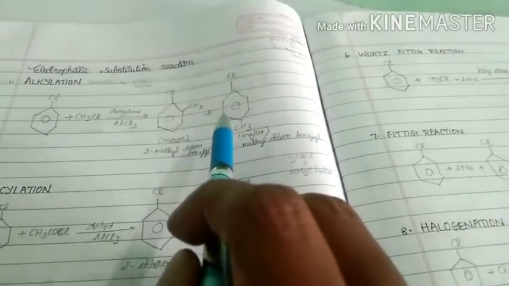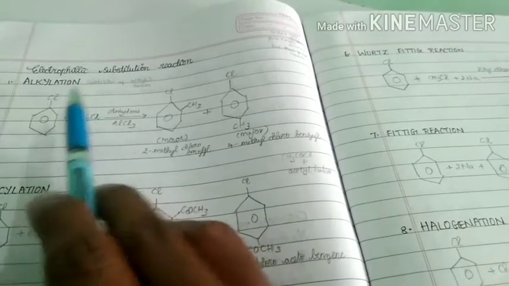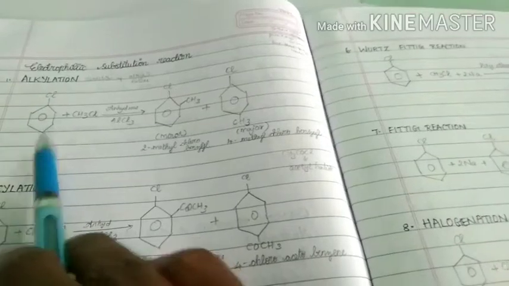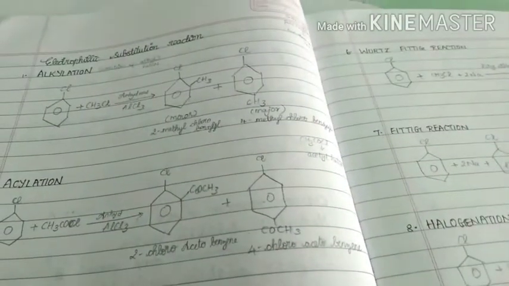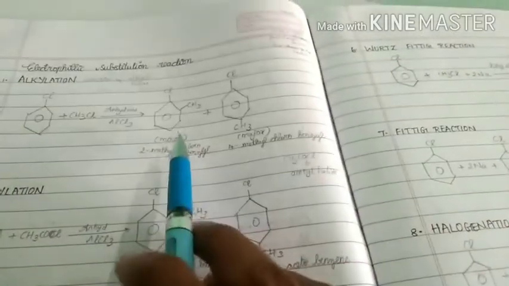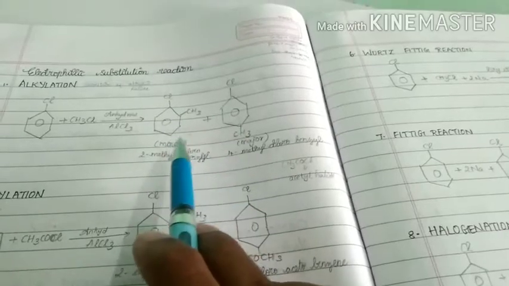Why are two products possible? When an electron donating group is present on the benzene ring, then the incoming electrophile can attack at either the ortho position or the para position. Then there is a chance of two possible products. Here, out of two products, one will be major, one will be minor.